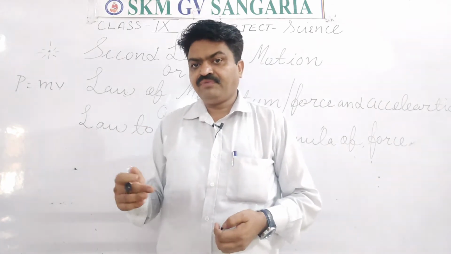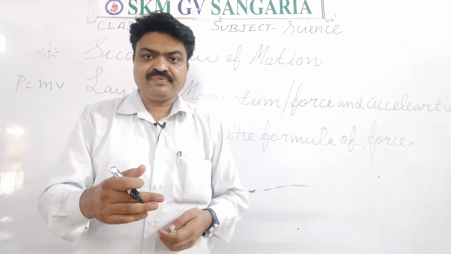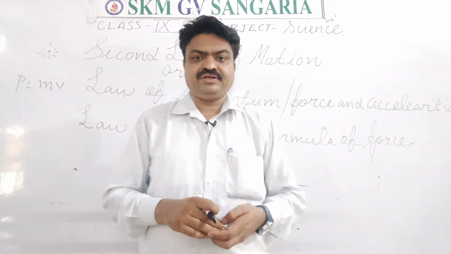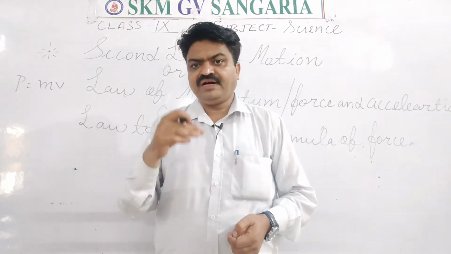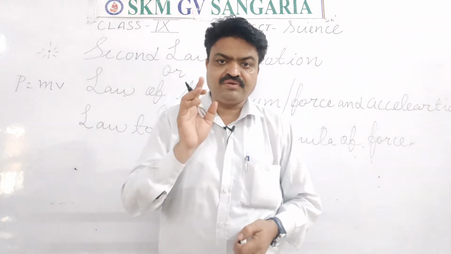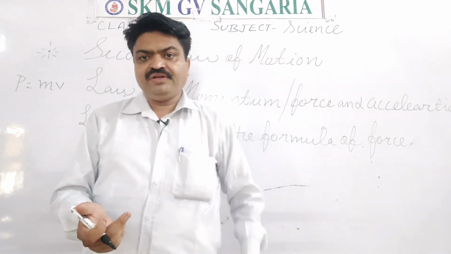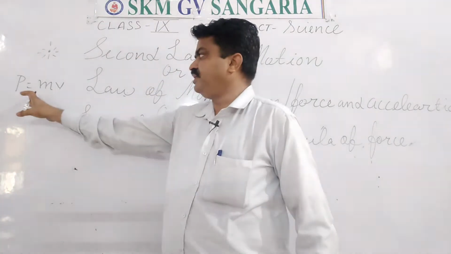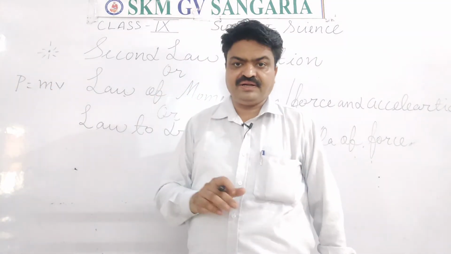Now what is the formula of momentum? It is the product of mass and velocity of an object. The product of mass and velocity of an object is known as momentum, and the formula we use for it is P is equal to mv. P is the symbol of momentum.